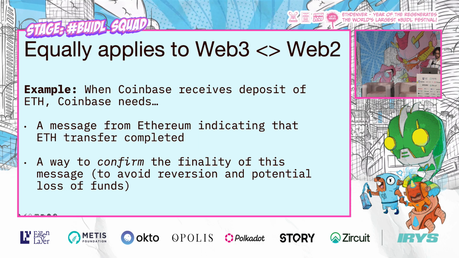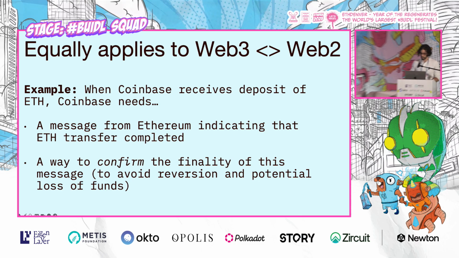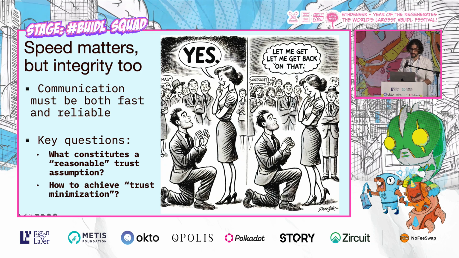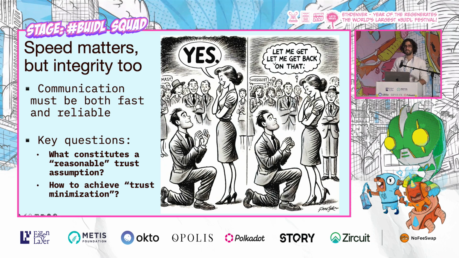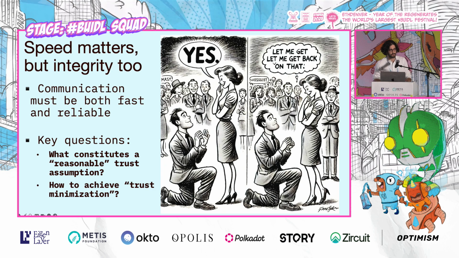To avoid reversion and potential loss of funds. Speed matters, but so does integrity. Communication must be both fast and reliable.